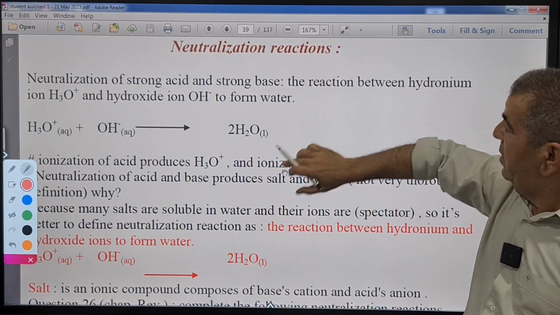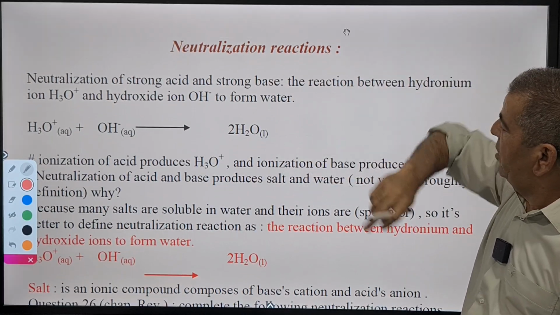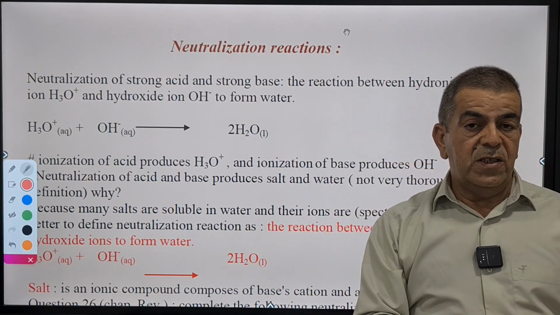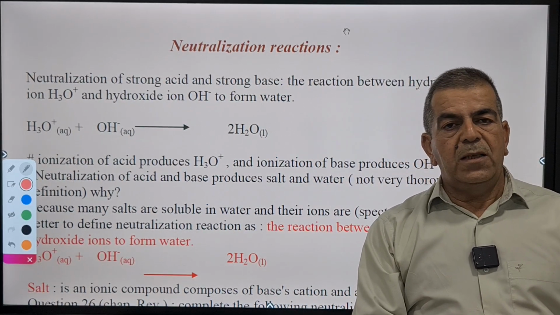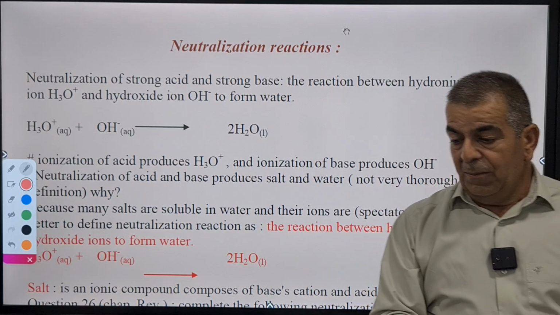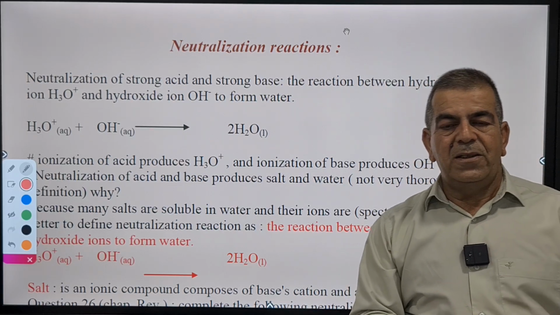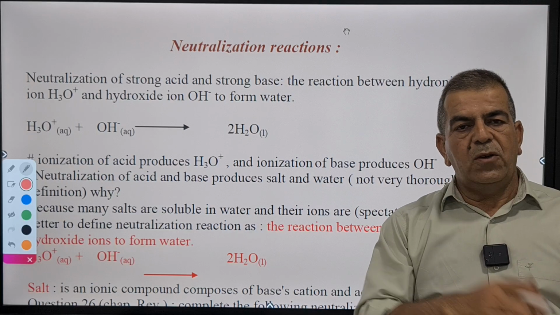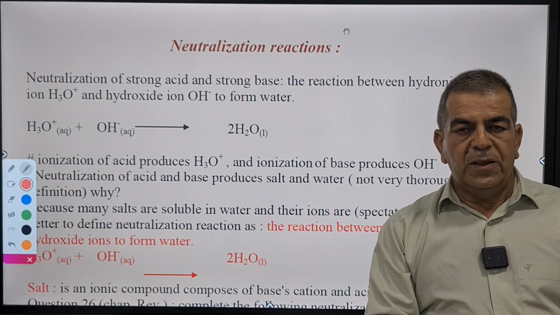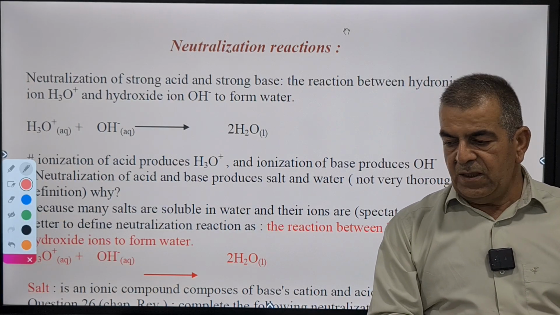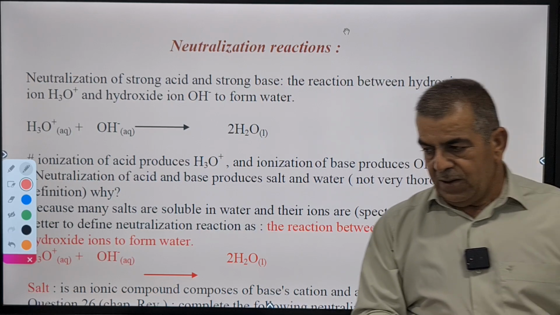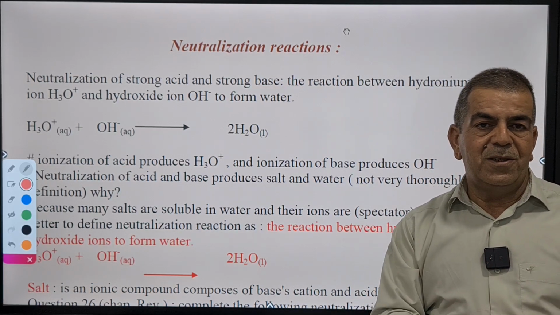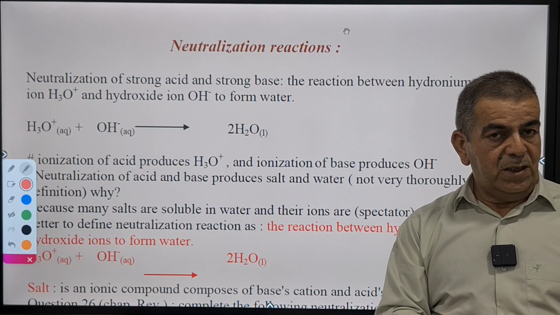We all studied neutralization reaction and knew that a definition of neutralization reaction is the reaction between acid and base producing salt and water. But this definition is not very thorough, which means it's not complete. It cannot be applied on all reactions of acid and base. Why? Because when we say produces salt and water, sometimes the salt is soluble, doesn't precipitate.